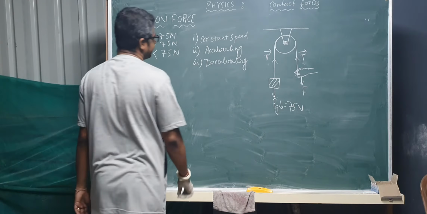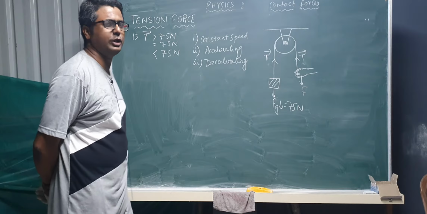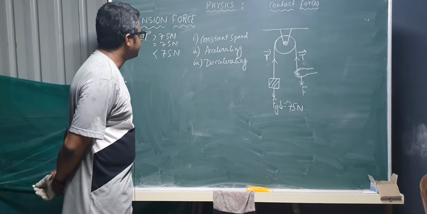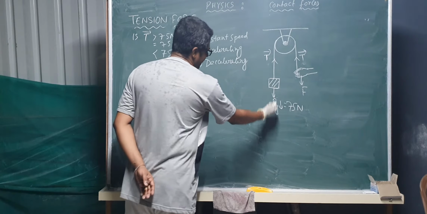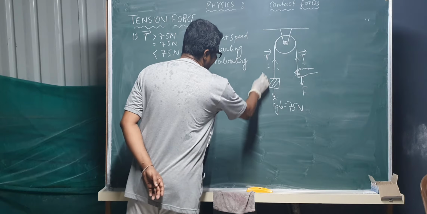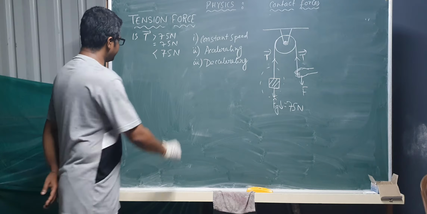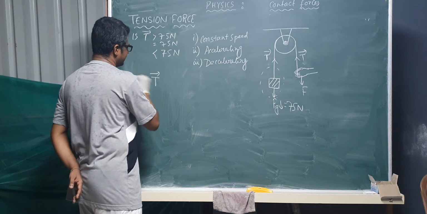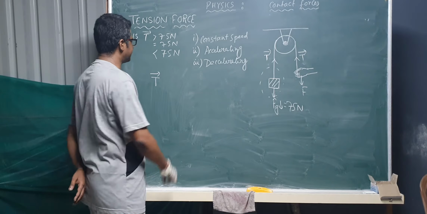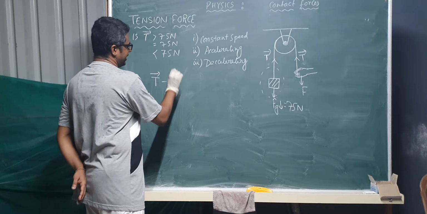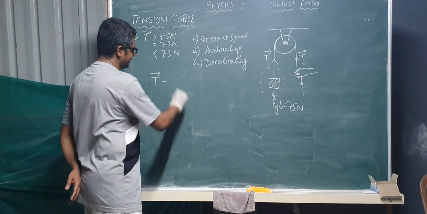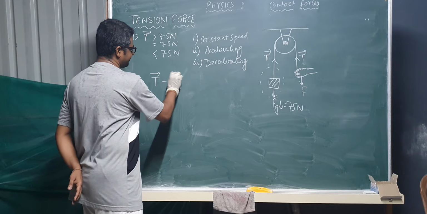So how will you do this? First of all, how are we going to do it? Let's take this body as my subject. What are the forces acting? Forces acting are tension, which is an upward force, minus gravitational force.